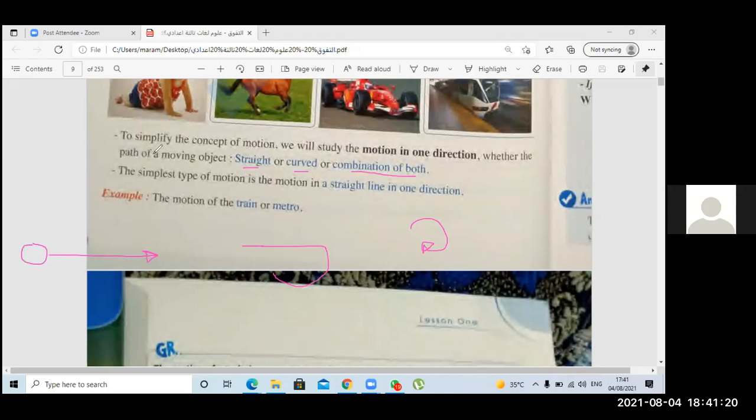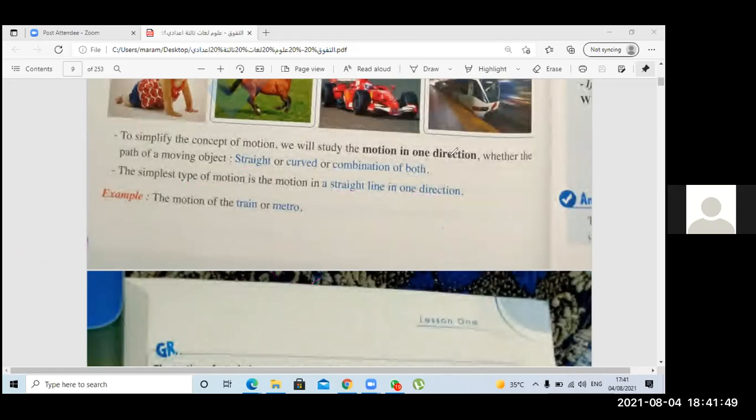But the simplest type of motion is the straight line. When an object moves in a straight line in one direction, which means it goes from here to here and doesn't go back, this is the simplest type of motion. A straight line and in one direction. Is that easy for all of you?